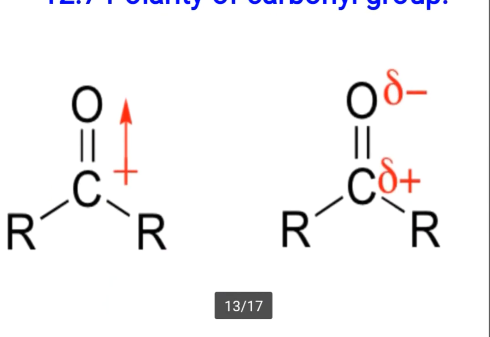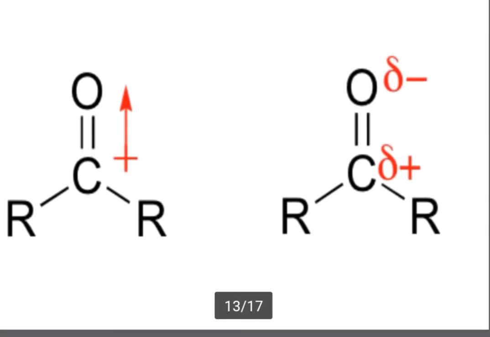Polarity of carbonyl group. Point 12.7 is polarity of carbonyl group. See, in this structure, carbon possesses delta positive charge and oxygen possesses delta negative charge, because oxygen is more electronegative than carbon.